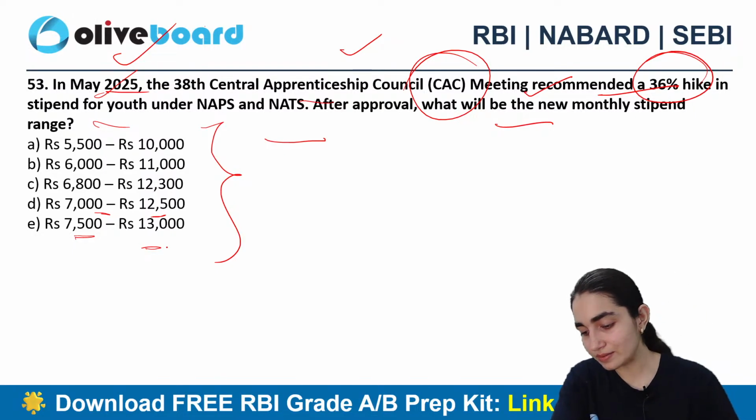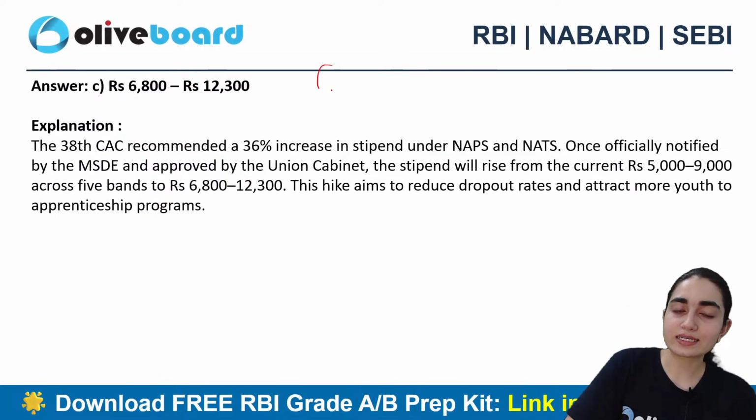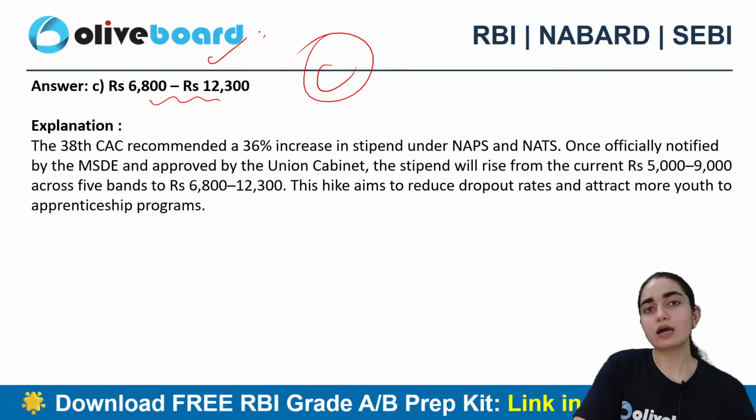Come on, be very quick. Okay, B or C? Okay, C. All right. So C is the correct answer, that is 6,800 to 12,300. Good.